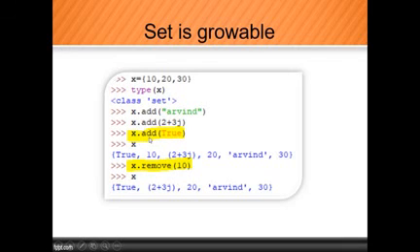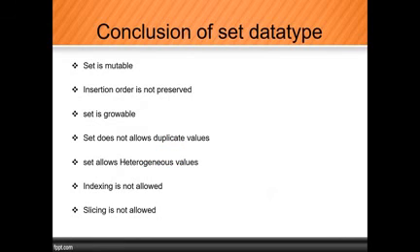Sir, see, x dot add true, x dot add win, x dot add 2 plus 3j. That means we are adding the values. And x dot remove, that means we are removing the values. That means if any data type performs increase or decrease of values, then that will be growable. That means set is growable. So conclusion of set data types, just carefully read that. Set is mutable, yes or no? Yes, sir. That means can I change the value of set? Yes.